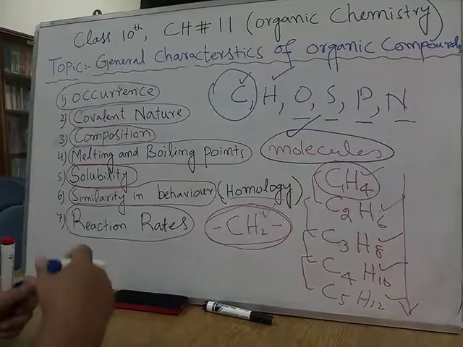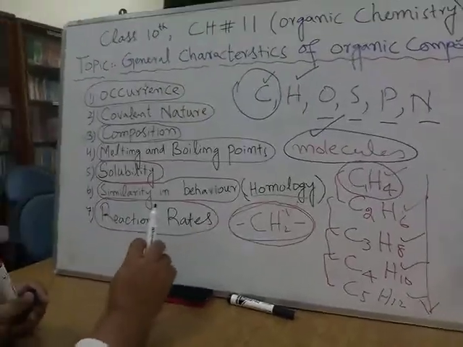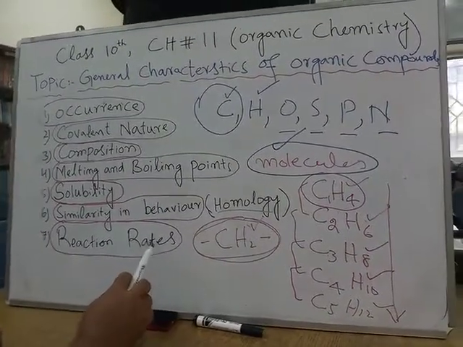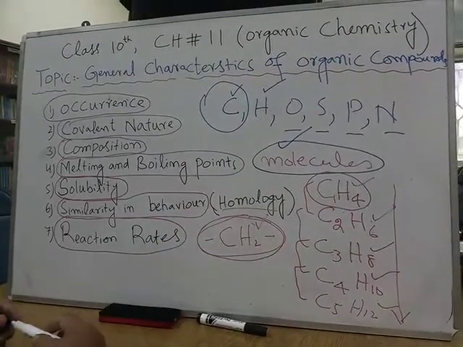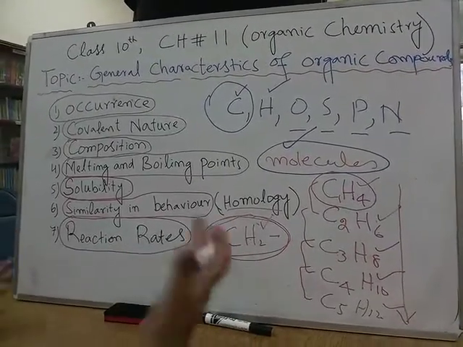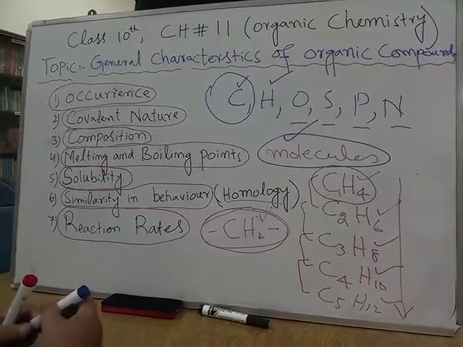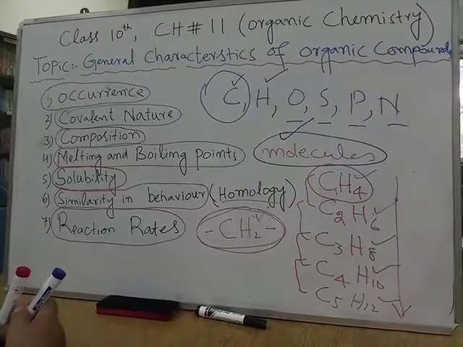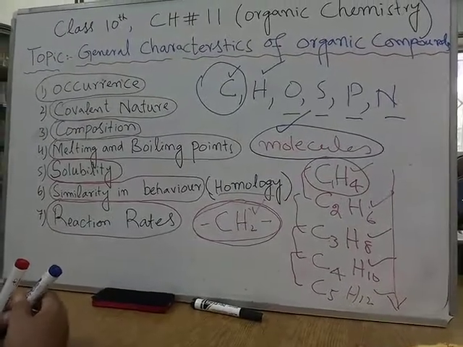So let me repeat my words again. The reaction rates of organic compounds are very slow. Why are they slow? Because organic compounds are composed of molecules, and when molecules react, old bonds, or pre-existing bonds, are broken down, and new bonds are formed. It takes some time, and when it takes longer, the rate of reaction will be slow. So the organic reaction rates are slow.